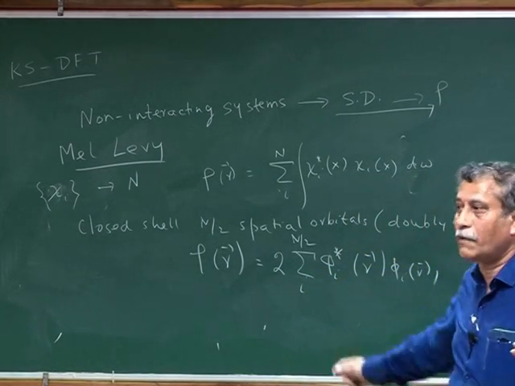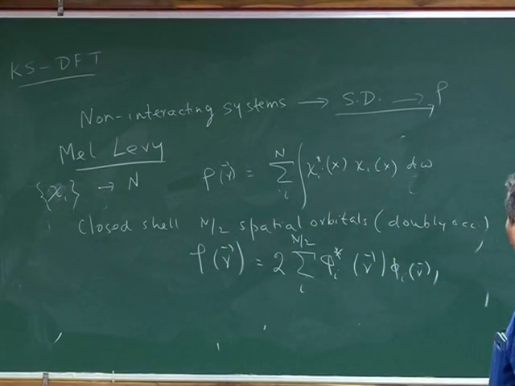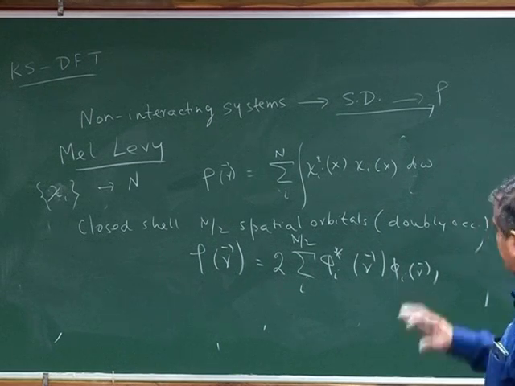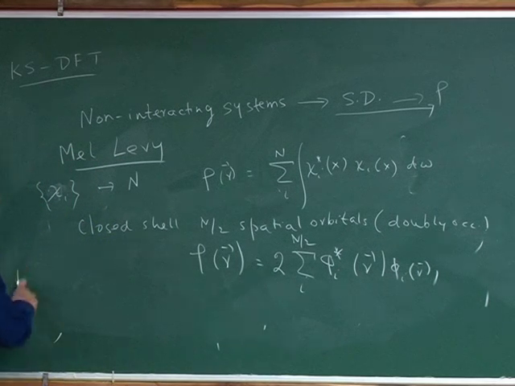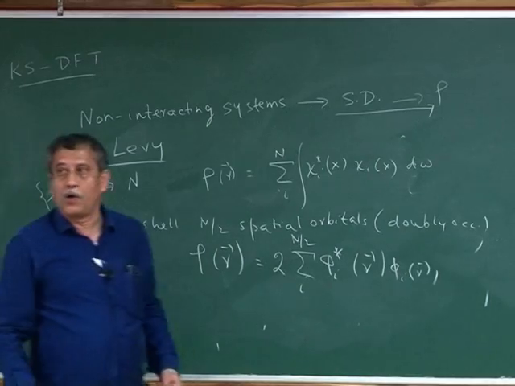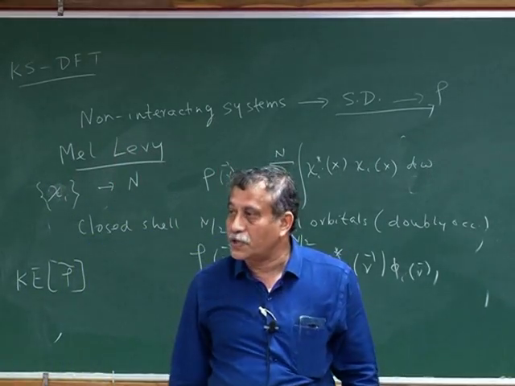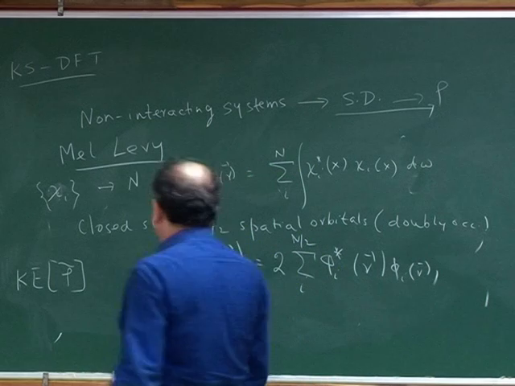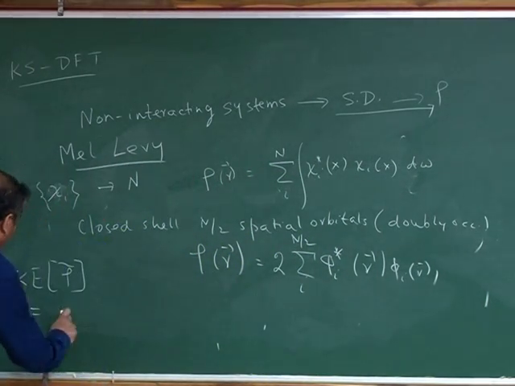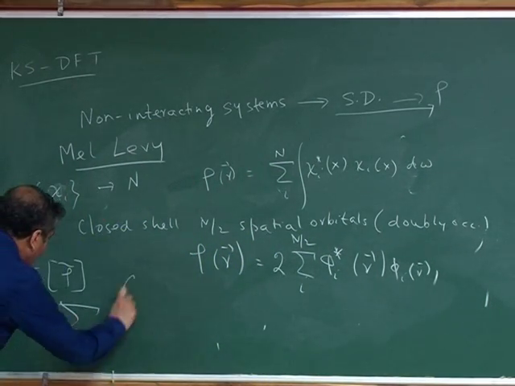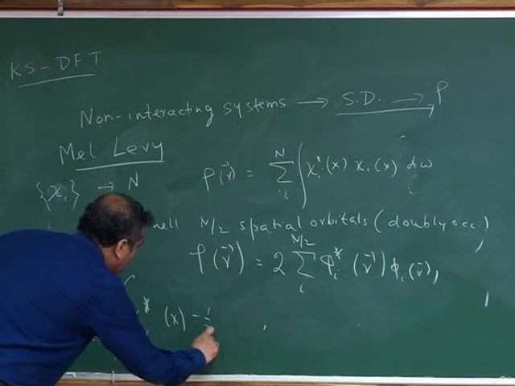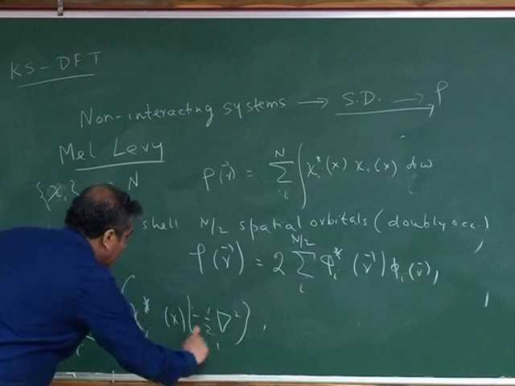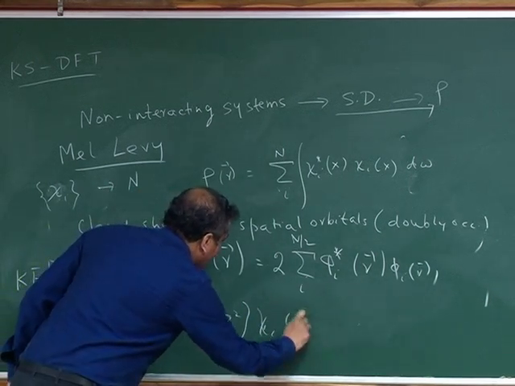So Kohn and Sham said that if I assume this, then I can write the kinetic energy part as a function of rho, not in terms of rho, but in terms of spin orbitals, which means I can write this just like I write in Hartree form, the sum over i of the integral of chi_i star(x) minus half Laplacian chi_i(x) dx.